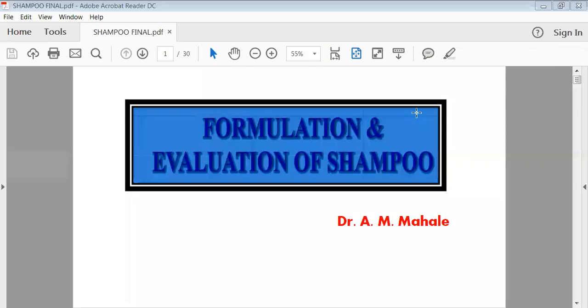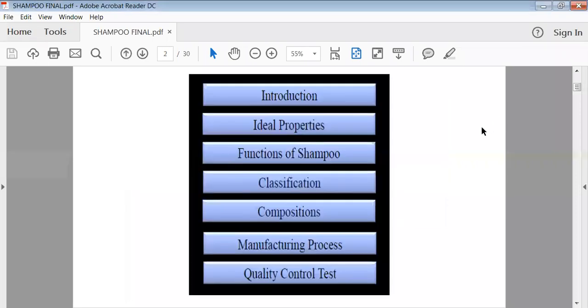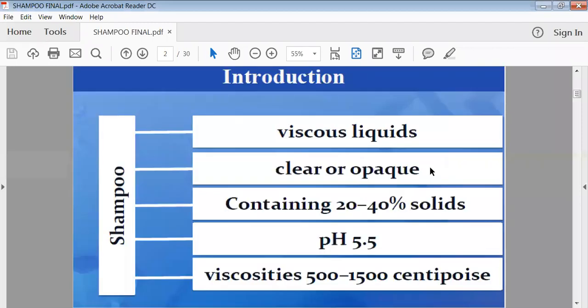So, formulation and evaluation of shampoos. In today's presentation, we will see the introduction of shampoos, ideal properties of shampoos, function of shampoos, classification of shampoo, contents of shampoo, manufacturing process, as well as the evaluation of shampoo.